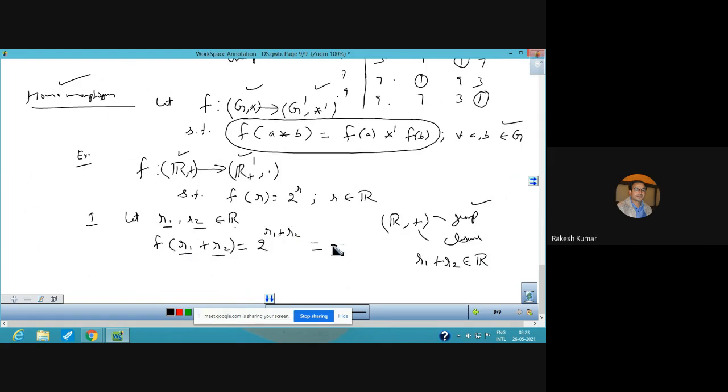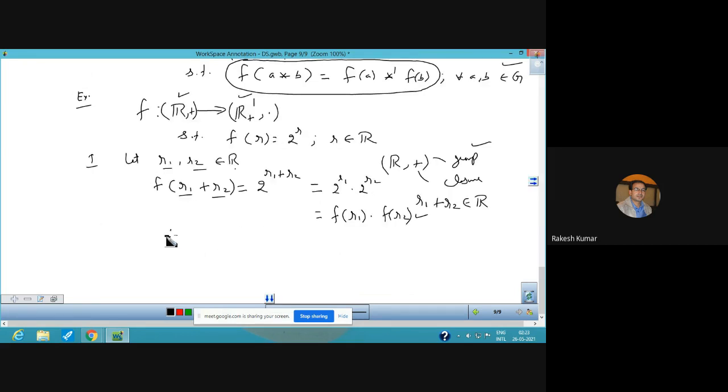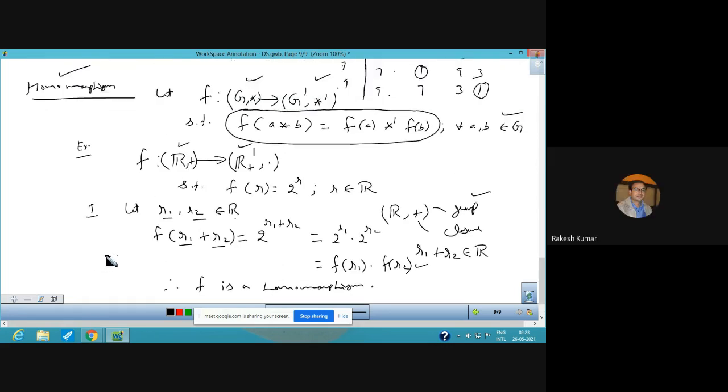So 2 raised to power r1 plus r2 can be written as 2 raised to power r1 times 2 raised to power r2. So this is f of r1 into f of r2. Now just see, f of r1 plus r2 is equal to f of r1 into f of r2. So this is the operation of the codomain and this one is the addition operation of the domain. So this is the property for a homomorphism. So f is a homomorphism.